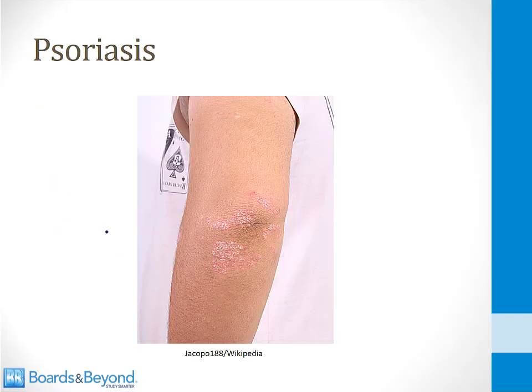Here's a picture of someone who has psoriasis on the elbow. Note that these plaques are very well demarcated. They are not a deep red, they're a light color, usually described as pink or salmon-colored. And they have scale on top of them. That's this gray stuff that you can see on top of the salmon-colored plaques. This is a classic presentation, classic picture of what psoriasis looks like.